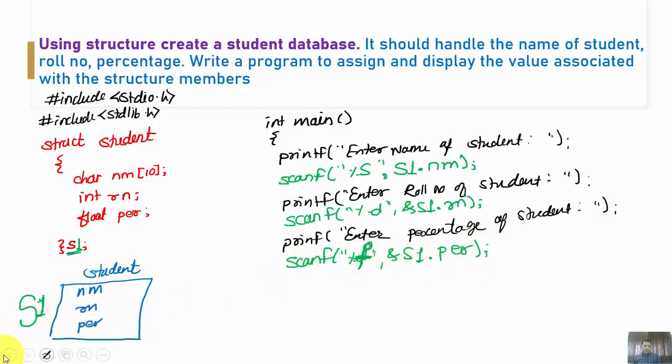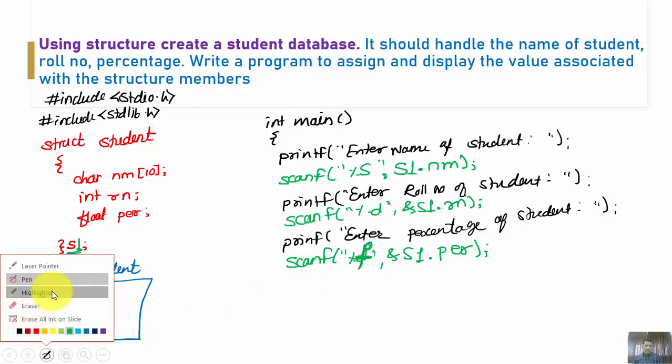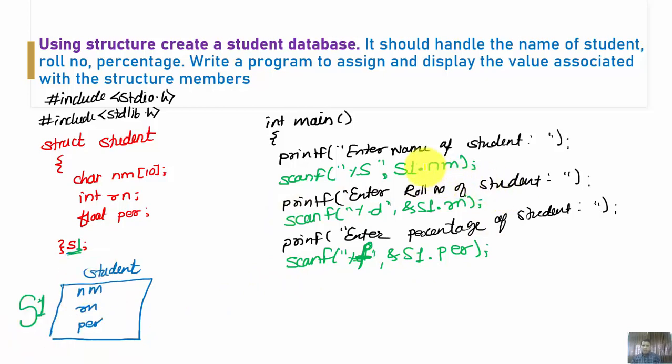Now just try to get this. This is the most important one I can say: the way in which we make use of this structure variable. When the compiler executes the code, when the keyword struct is used here, it comes to know that this entire declaration is the structure declaration.